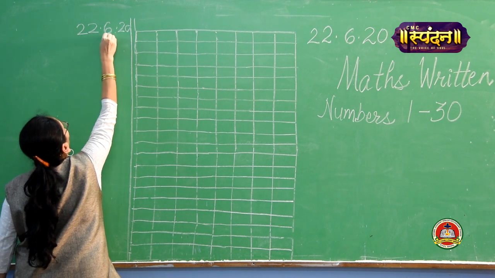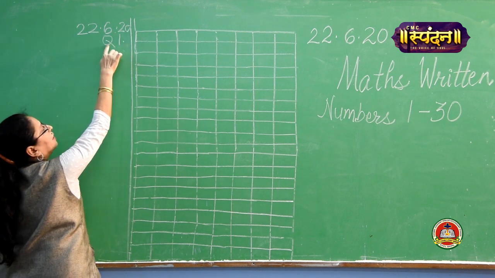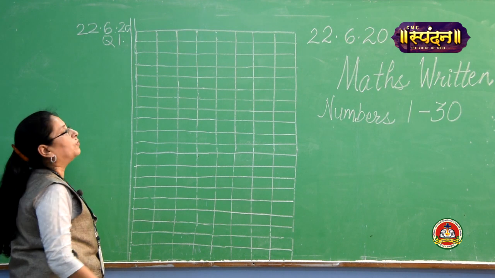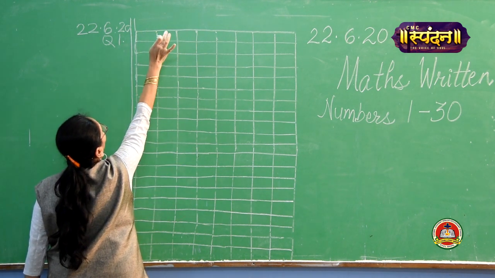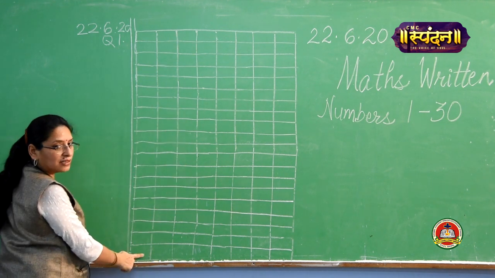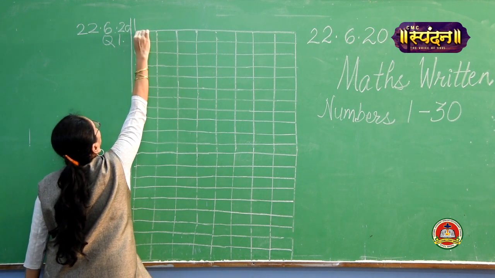In the first line, that is the margin line, the first box near here, under this date, write Q1. Write question number 1. Have you written? Now you have to write in the first line. Do not skip any box, otherwise you will not get the space to write the last number. So write from the first box.